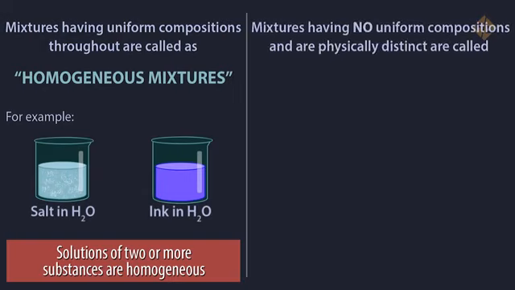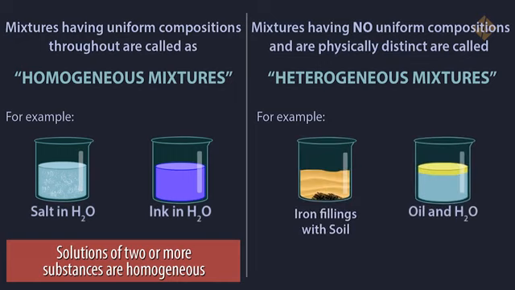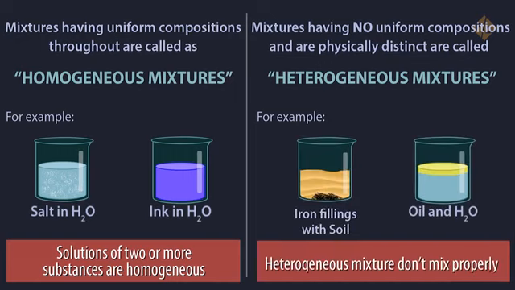Mixtures having no uniform composition and are physically distinct are called heterogeneous mixtures. For example, iron filings with soil, oil, and water. Heterogeneous mixtures don't mix properly.